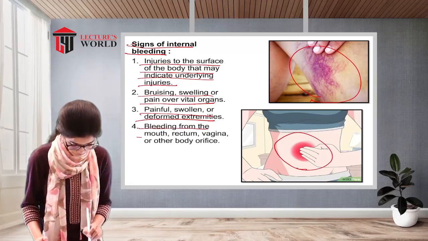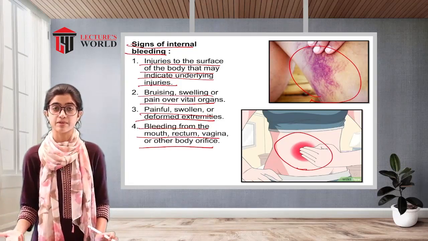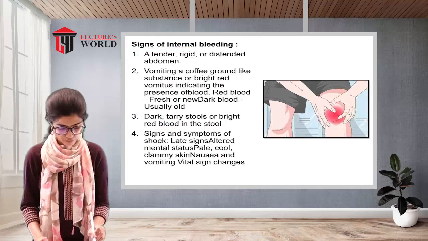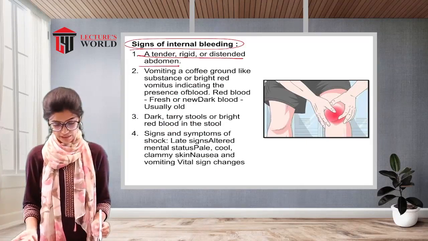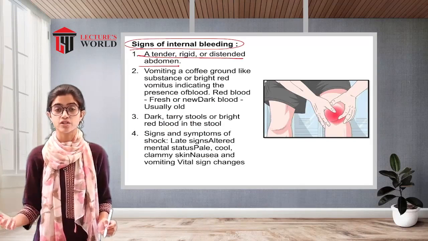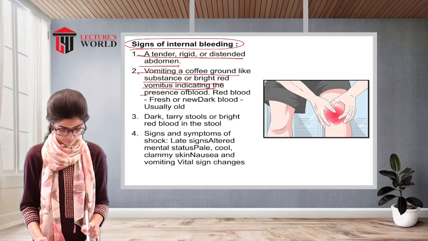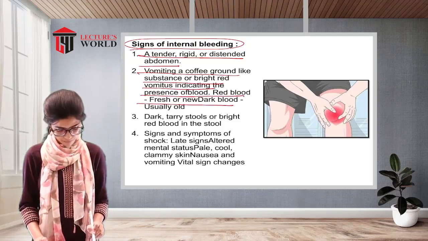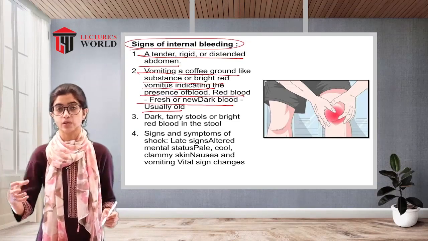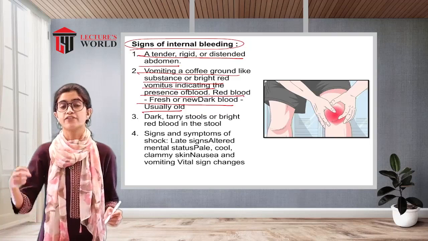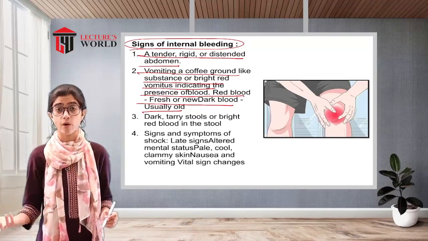Bleeding from the mouth, rectum, vagina or any of the body orifices. A tender, rigid or distended abdomen. So if the abdomen appears tender or rigid. Vomiting a coffee-ground-like substance or bright red vomitus, indicating the presence of blood. Red blood is fresh, dark blood is usually old. So if the vomit is dark in color, it is old blood that is being seen. If it is a fresh pink or reddish color, it indicates the presence of fresh blood within the vomit.